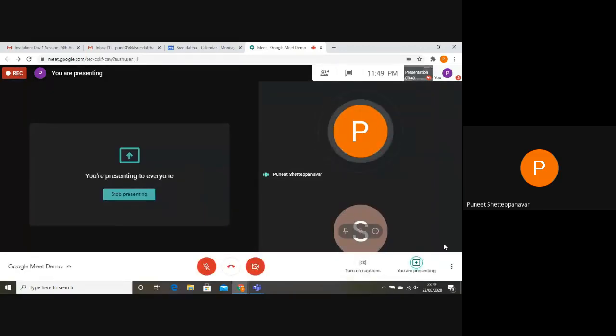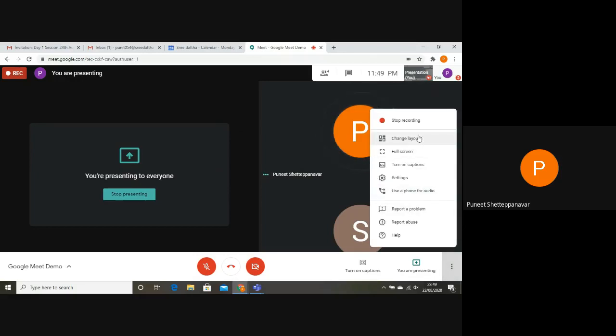Okay. So next, if you want to go for recording and all, there are three dots arranged in a vertical way at the right lower corner. If you click that, you will get a number of options. Since it is our college domain Gmail account, we will have a paid version by default, because the college has paid to Google Suite, which it is using as a server. So we will get this option called stop recording.